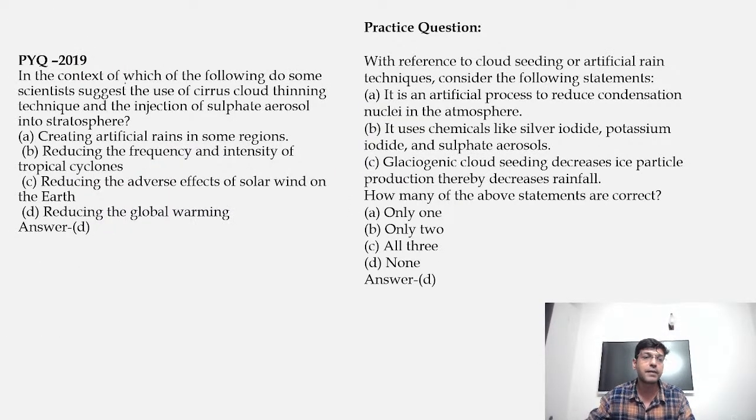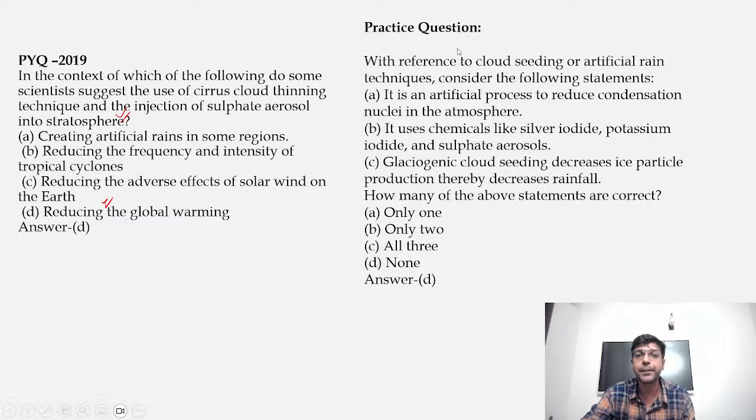Now we are going to solve one MCQ. So you can see here they are asking regarding the sulfate aerosol. Sulfate aerosols are shining in nature. They are used to reflect the solar energy, thereby reducing the temperature of the earth. So this is the technique. So D is the option.